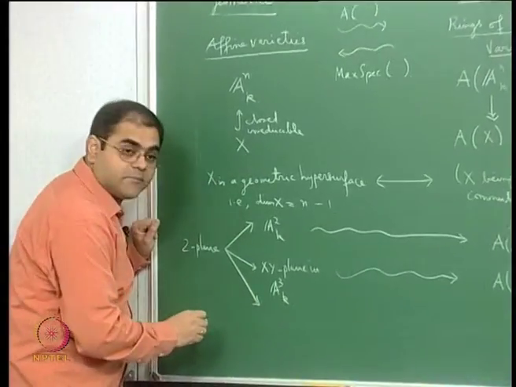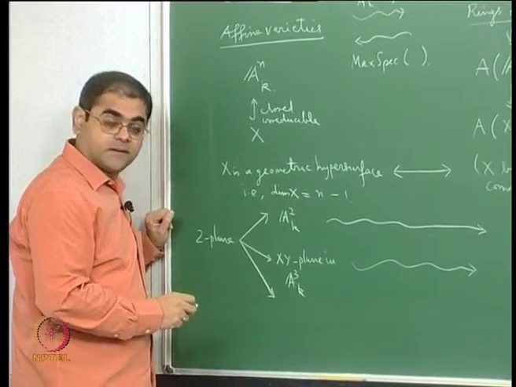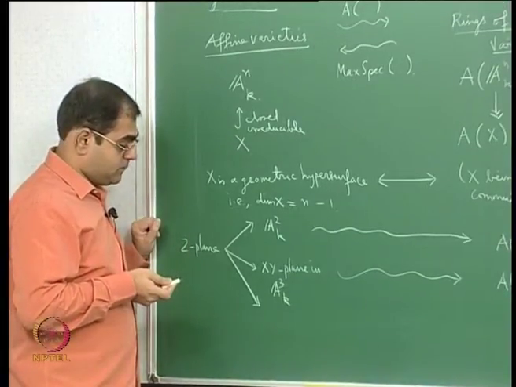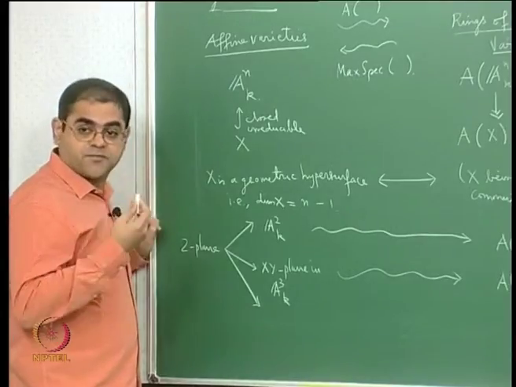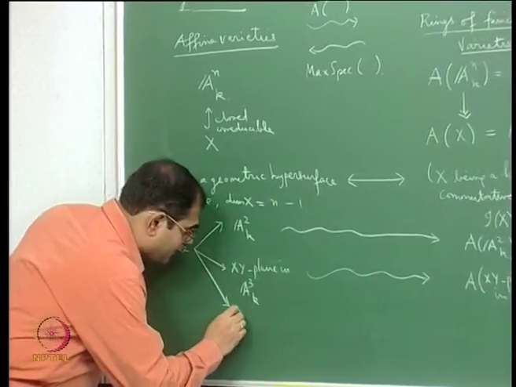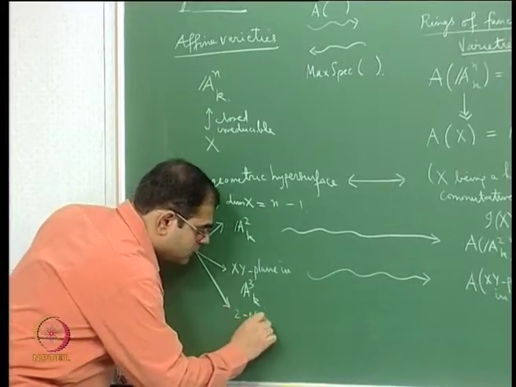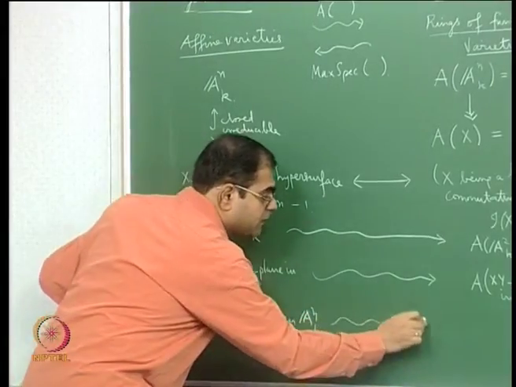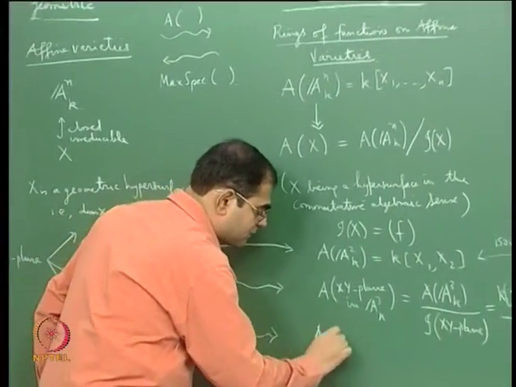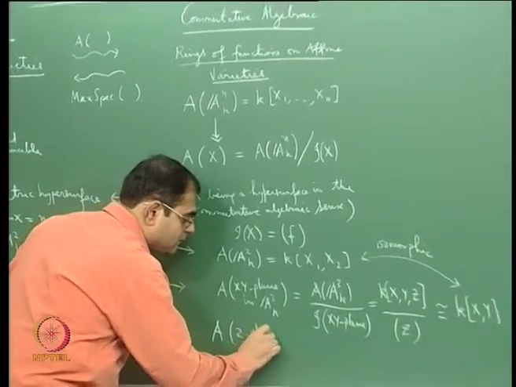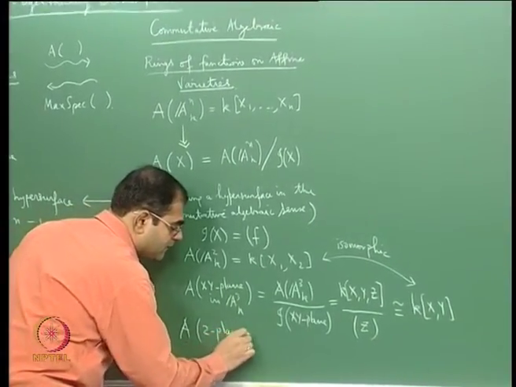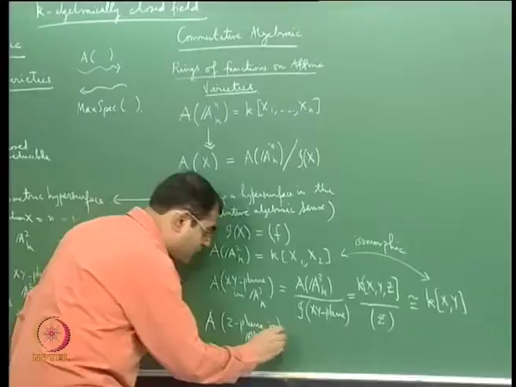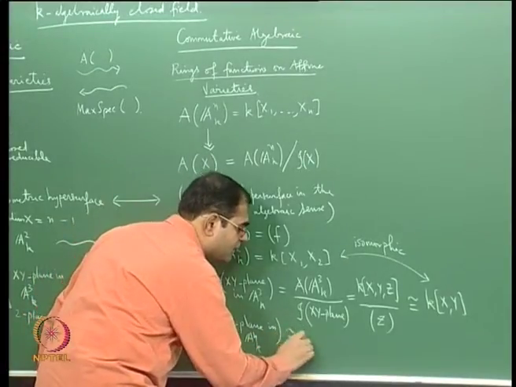So let me give you one more example. In fact, more generally, you can take some plane, a more general plane in n space. If you take a 2 plane in A^n, and if you associate to it the ring of functions of the 2 plane in n space, what will happen is you will still find that it is isomorphic to the polynomial ring in 2 variables.